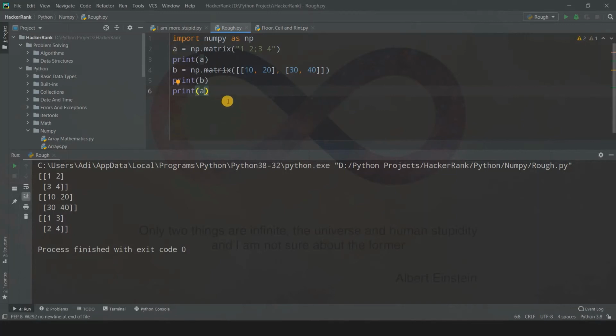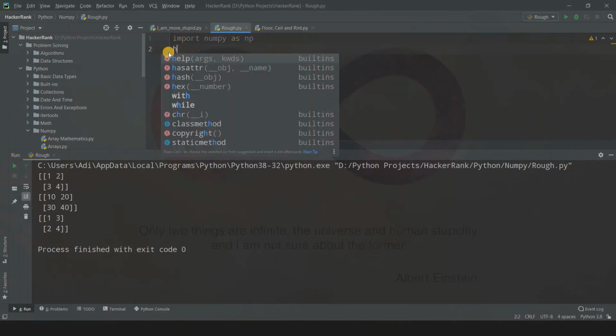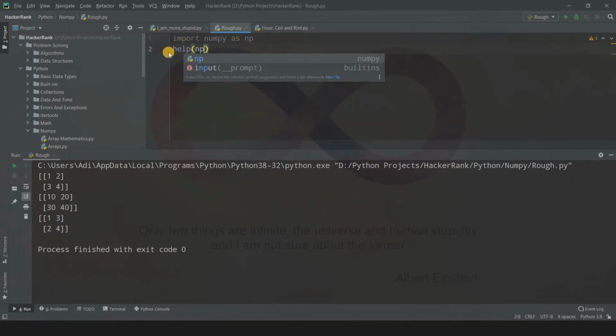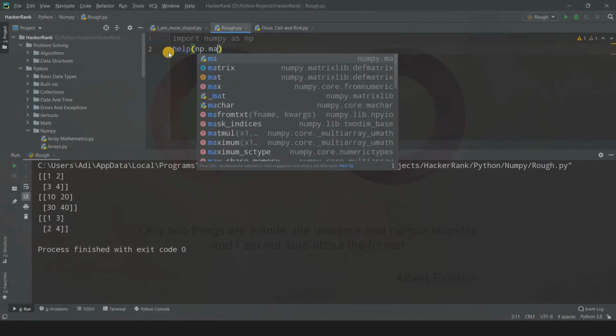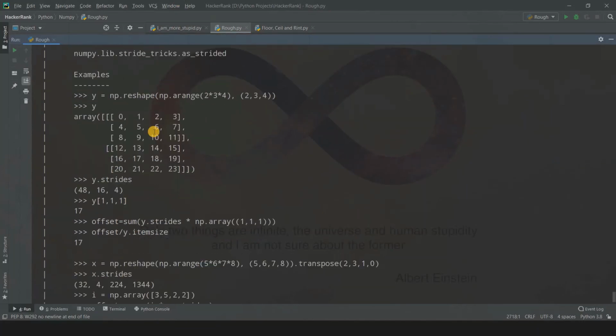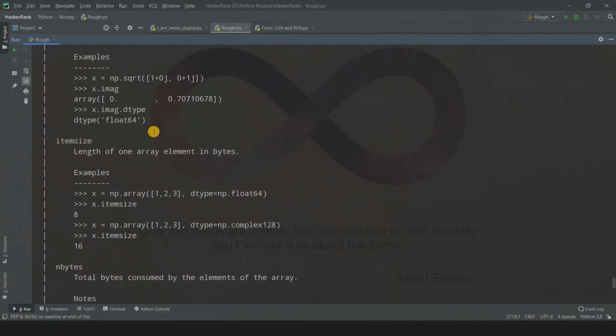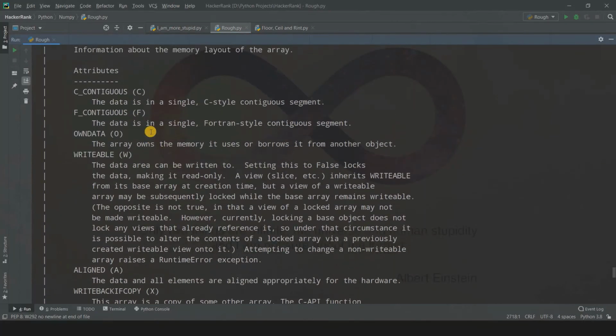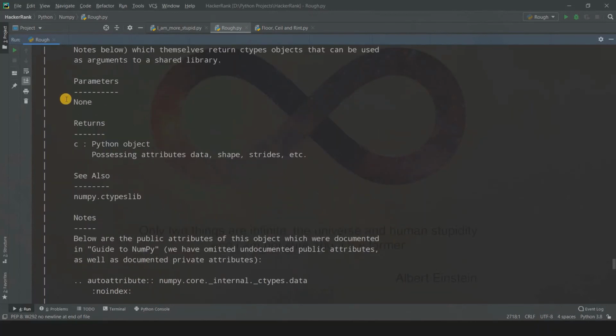So we saw many things about the matrix class. You can do one thing: just erase all these things and take some help from PyCharm. Just write numpy dot matrix so that we get everything about this matrix class. So just run this code. Now see, we got all the help about this class. You can read it to yourself, but I'll just explain some of the important things that are there inside it.